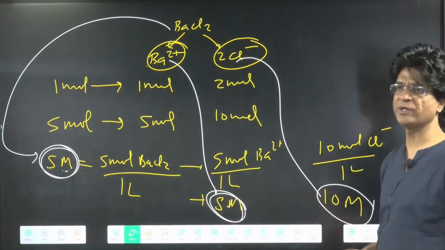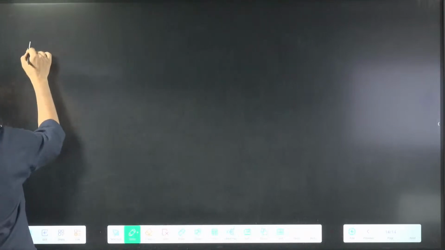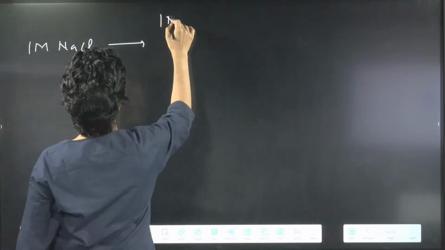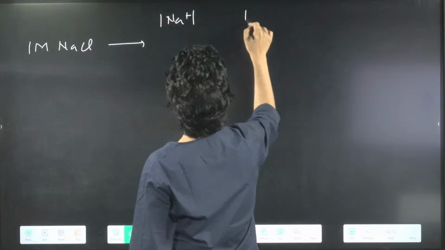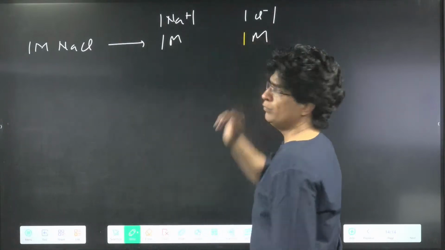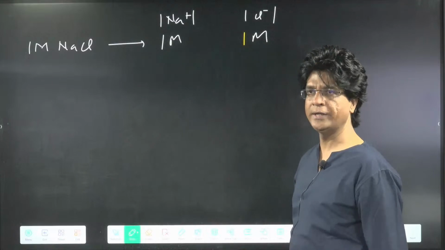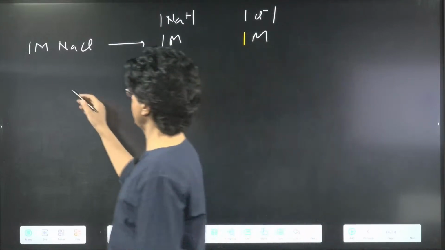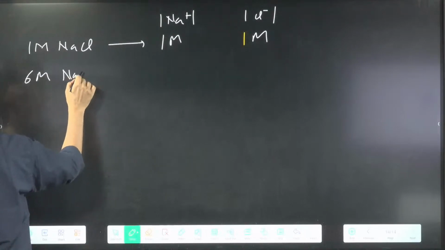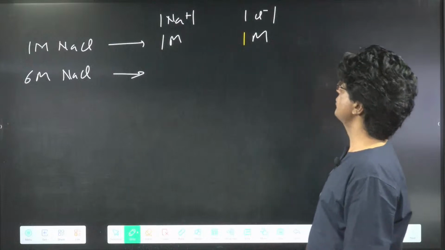So let's try some questions now. Who will tell me that 1 molar NaCl will give me what concentration of Na plus and what concentration of Cl negative? I believe 1 molar and 1 molar. 1 mole in 1 liter. Chalo, tell me, 6 molar NaCl solution will give me what concentration of Na plus and what concentration of Cl negative?